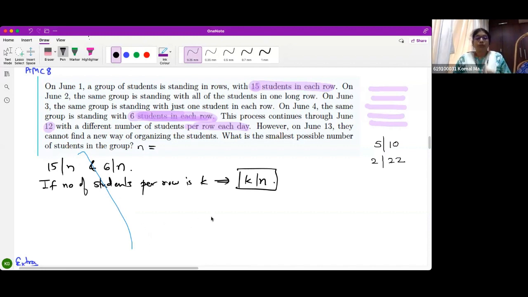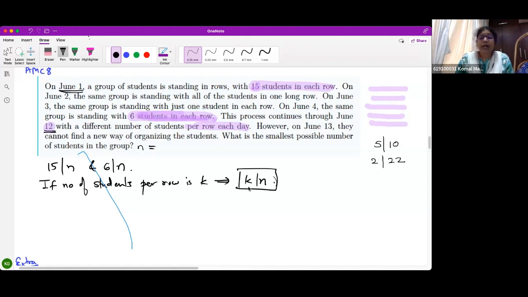Okay, so k divides n. Is this much clear to everybody? Any doubt, anybody? Now, what is given to me? That from June 1st to June 12, a different number of students will appear per row every day.